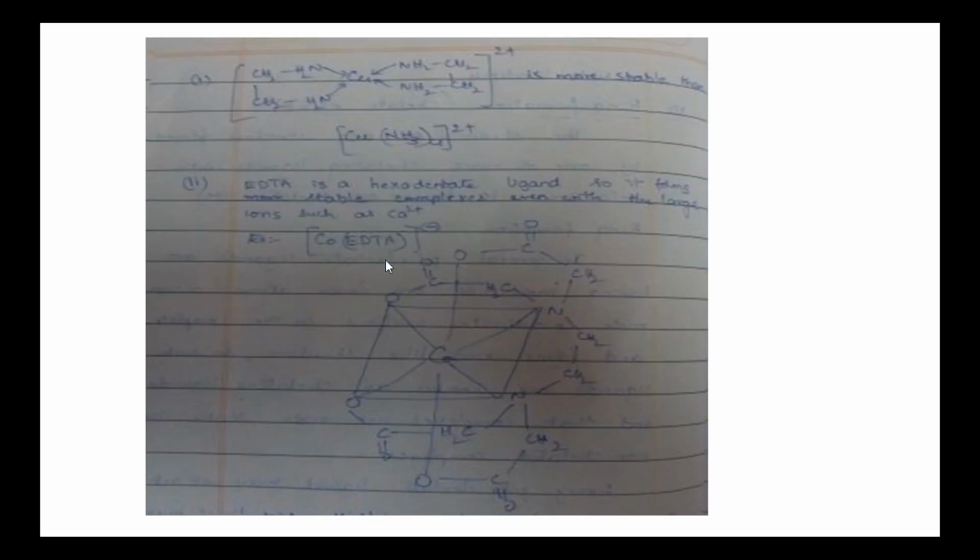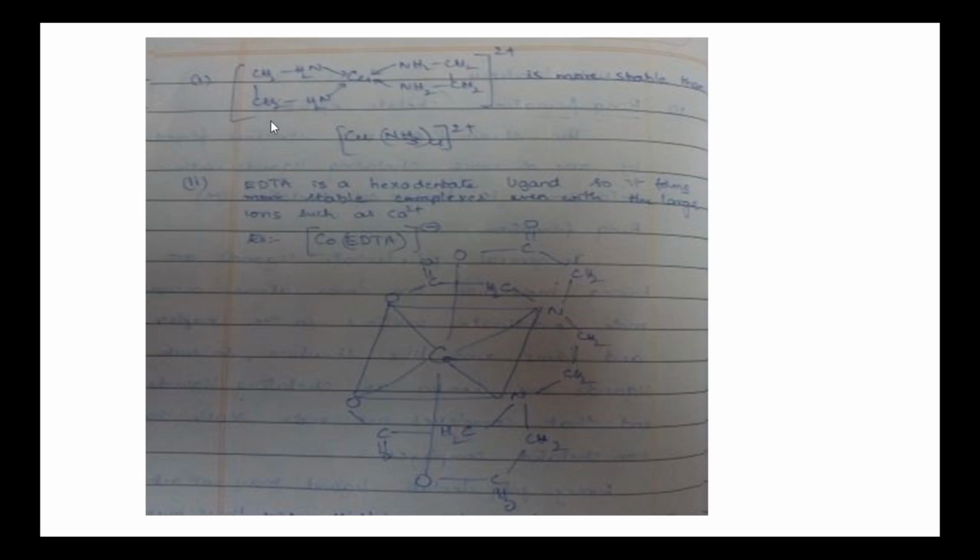These two are chelated complexes. That is, Cu(en)2 2+. This is one ethylene diamine molecule. This is one ethylene diamine molecule. These two ethylene diamine molecules form two 5-membered rings with the Cu2+ ion. Cu is placed in the central position. To this, the two nitrogens of the first ethylene diamine molecule donate electron pairs and form two coordinate covalent bonds. This is one 5-membered ring.